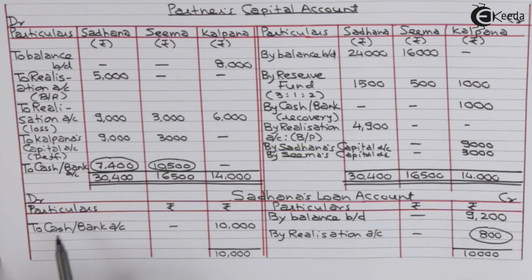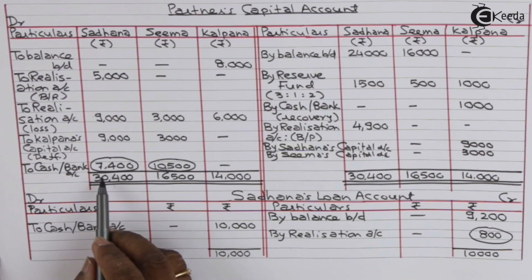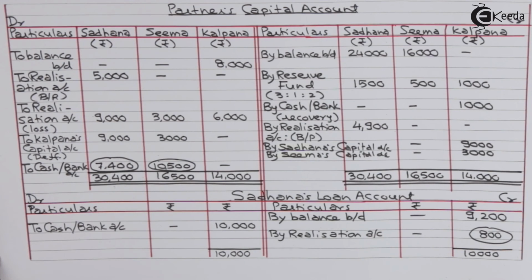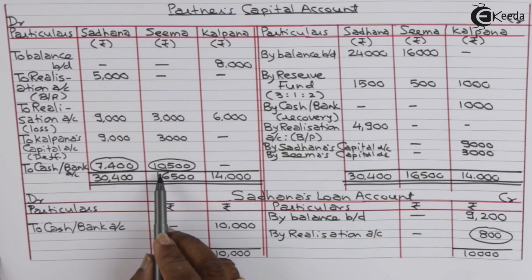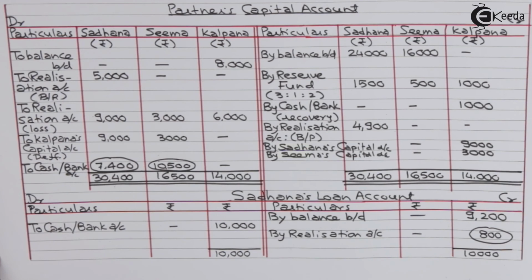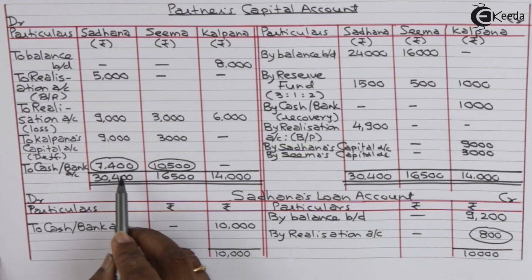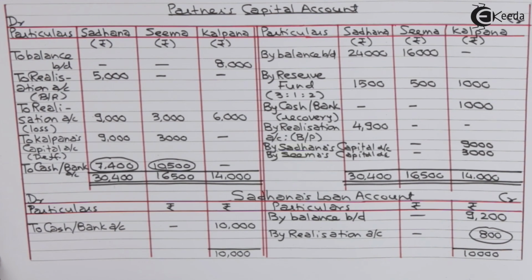We have balancing figure on debit side 7,400. Seema's capital account 10,500. This will be transferred to cash bank account on credit side. This shows that these are the amounts paid to these partners in final settlement.